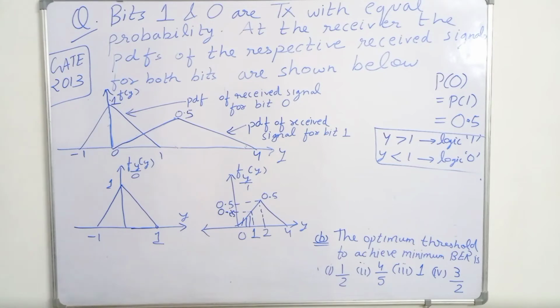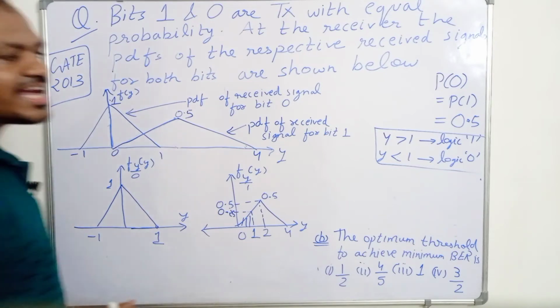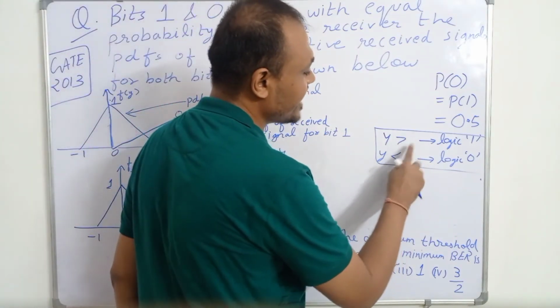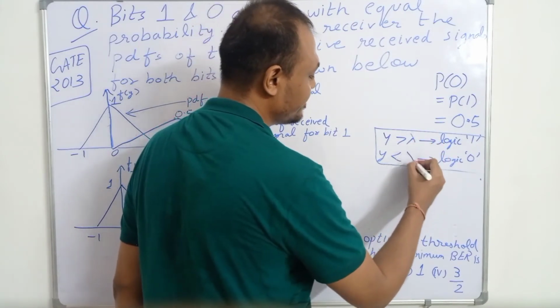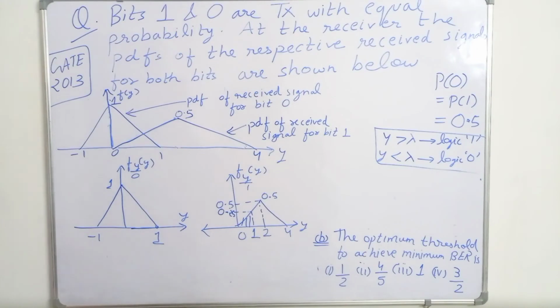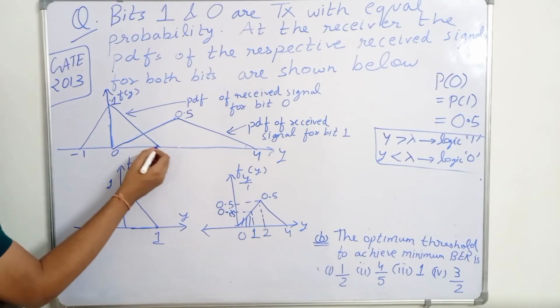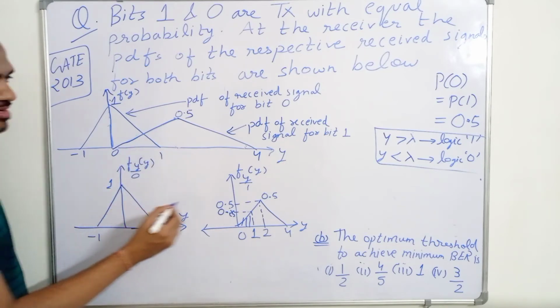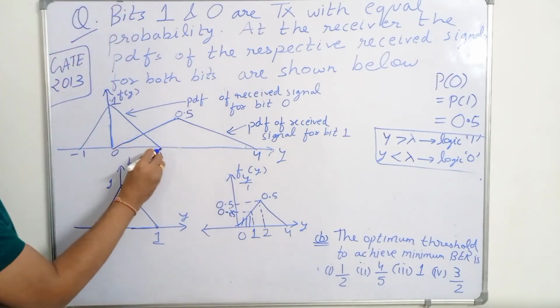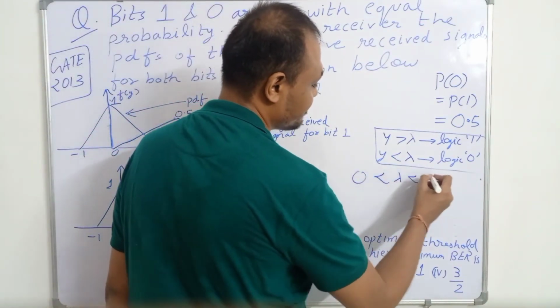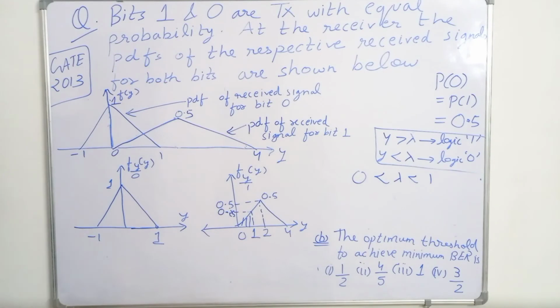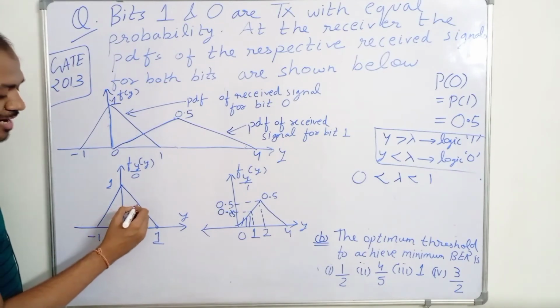So let the threshold be lambda. Now we can say that if y is greater than lambda, then logic 1 is received, and if y is less than lambda, then logic 0 will be received. We already know that the lambda value will be between 0 and 1, because the intersecting area is between 0 and 1. So 0 is less than lambda is less than 1. We are assuming that the value of the threshold is denoted by lambda.